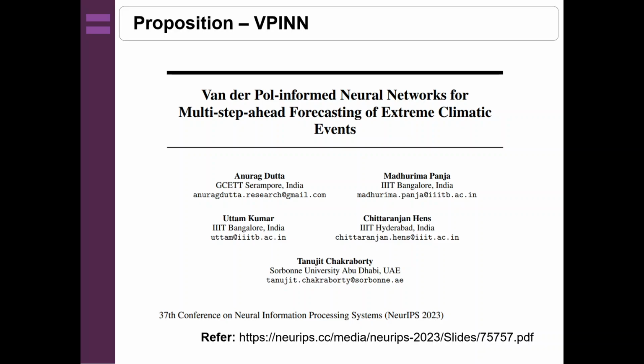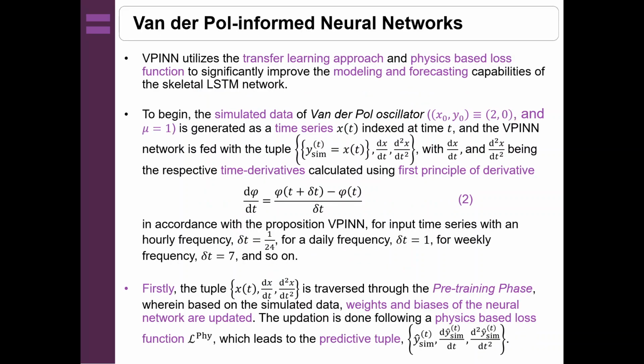This proposition is named Van der Pol Informed Neural Network for Multi-Step Ahead Forecasting of Extreme Climatic Events. This is from one of our latest poster presentations at NIPS 2023. Now, I will try to discuss this VPINN structure in detail from this slide onwards. So it has been abbreviated as VPINN.